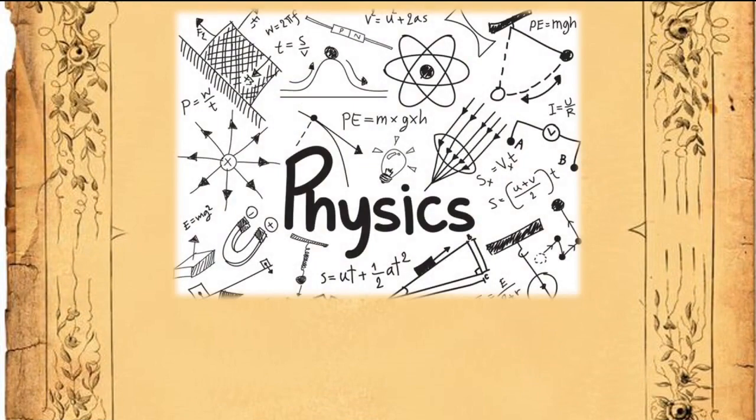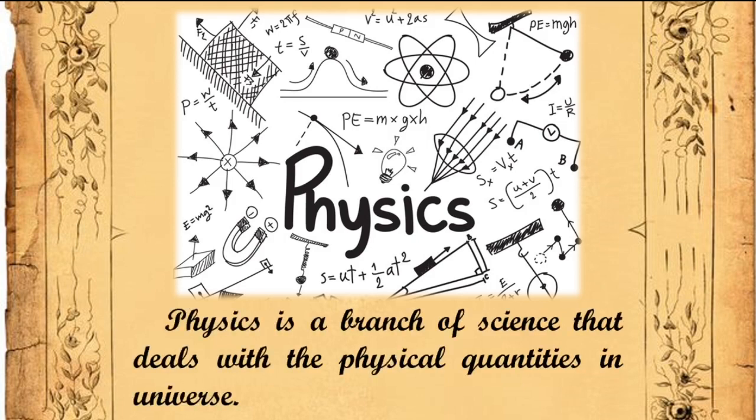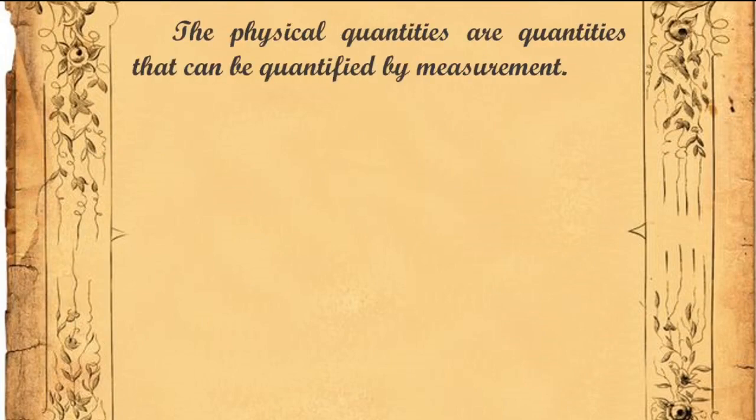Let me define for you what physics is. The textbook definition of physics is a branch of science that deals with physical quantities in the universe. This is just a boring definition, but what does this actually mean? What are physical quantities? Physical quantities are quantities that can be quantified by measurement. Another heavy definition. Let me break this down.